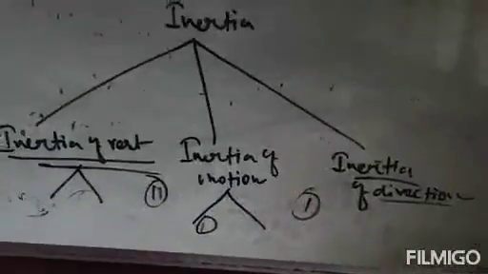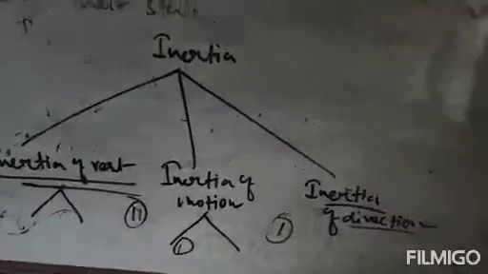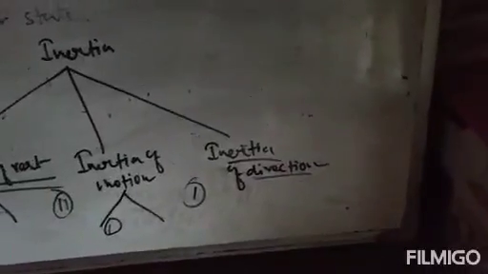So what is the example? Example will be, suppose you have tied a stone with a thread, and you are moving that stone in a horizontal circle.